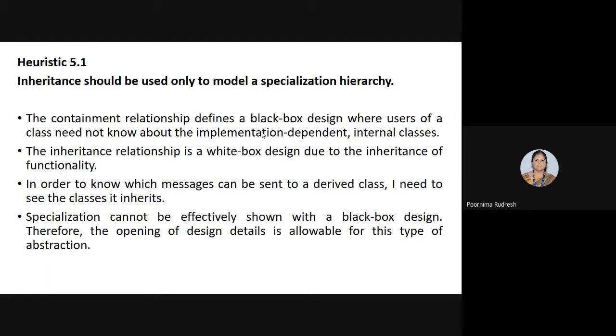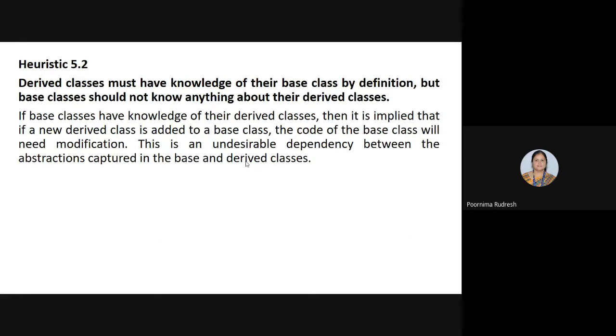So this is about heuristic 5.1. Inheritance should be used only to model a specialization hierarchy. So when we are modeling the specialization hierarchy, then it leads to the inheritance relationship, and we are using the white box design in order to get the implementation details of the classes. So this is about heuristic 5.1, and we will see what heuristic 5.2 says.